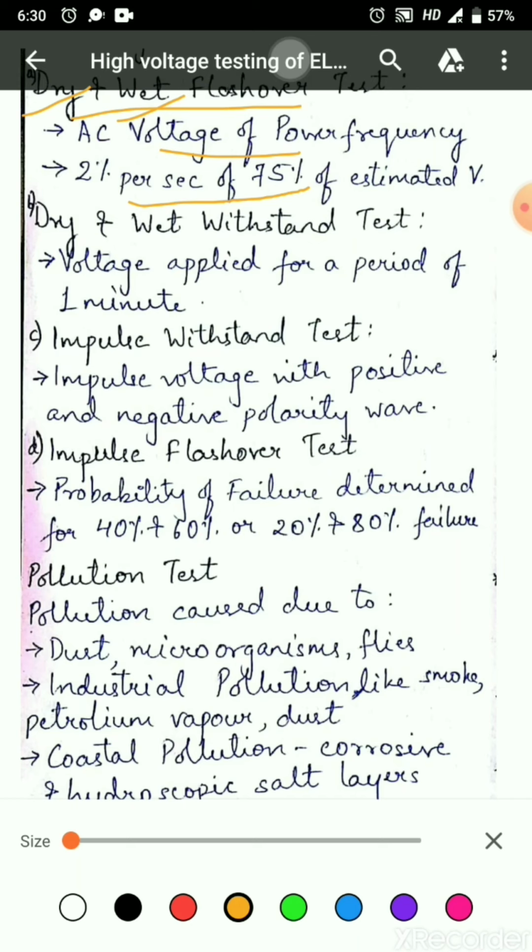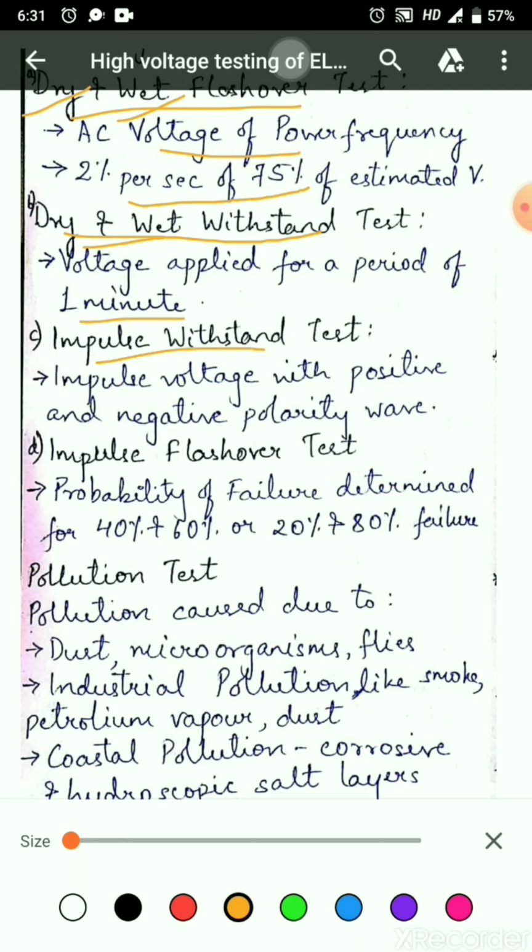The second one, dry and wet withstand test. Voltage specified with relevant specification is applied under wet and dry condition for a period of 1 minute with an insulator mounted in service condition. The system should withstand the voltage.